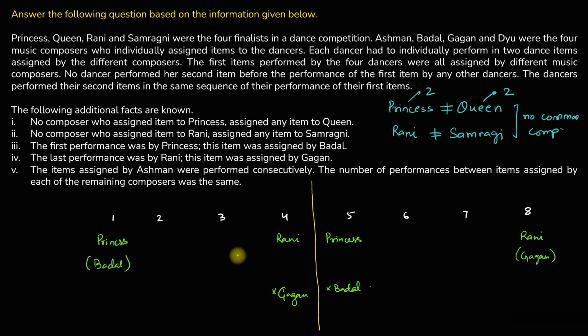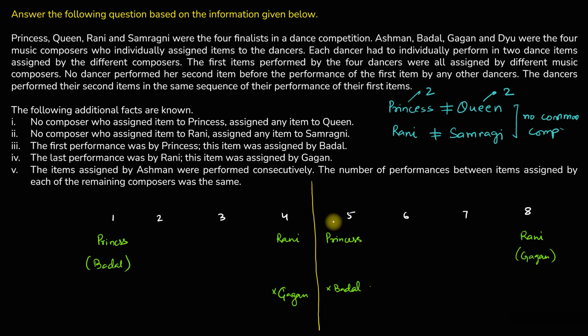Okay? Okay, next. The items assigned by Ashman were performed consecutively. The number of performances between items assigned by each of the remaining composers was the same. So for Ashman, we are given that both his performances were consecutive. Consecutive cannot appear in the first 4, because in the first 4 each was assigned by a different composer.